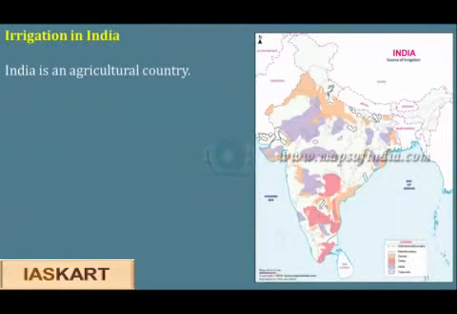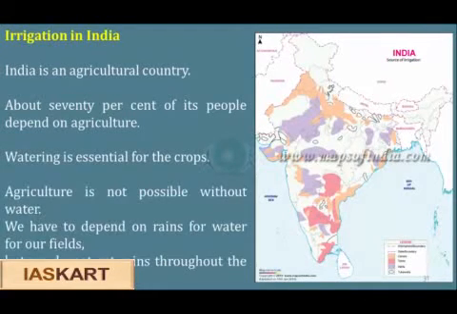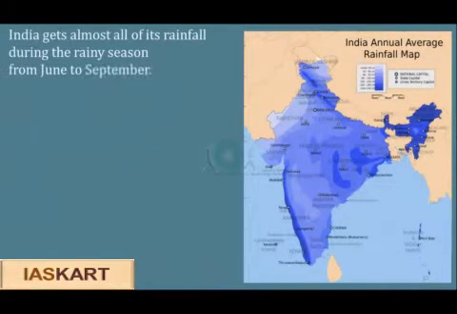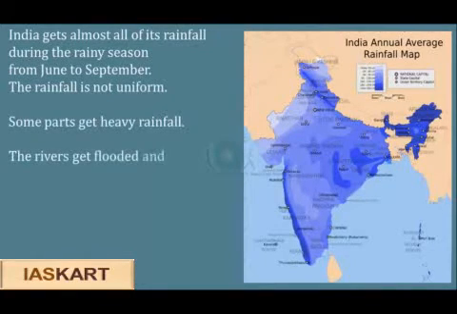Let's take a look at irrigation in India. India is primarily an agricultural country. About 70% of its people depend on it. Since agriculture is not possible without water, we have to depend on rains for the fields. But the rains are not uniform throughout the year. Rains happen mostly only during the rainy season in India from June to September. And even then it is not uniform over all areas of India.